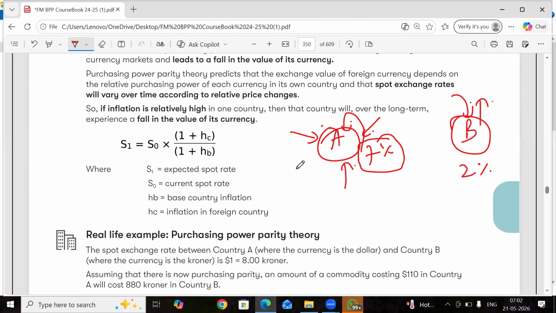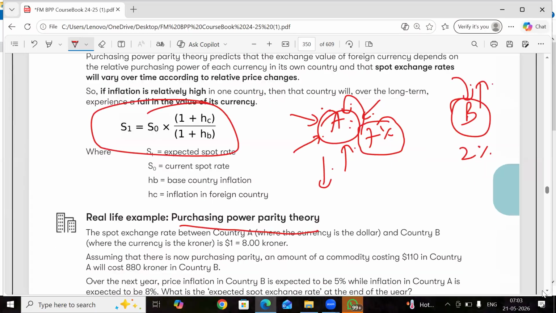Hence, the purchasing power of this currency is less and the demand for this currency will also be less. Why? Because the things will be very costly in this country. Since things will be very costly in this country, no one will be showing demand to buy this country's goods. Hence, this country's currency will not have any demand in the market. No demand, the currency falls. That I can prove to you with the help of purchase power parity theory. No need to mug up any of the formulas. We can directly do it. Let's see a question.